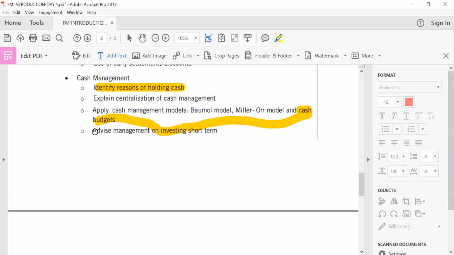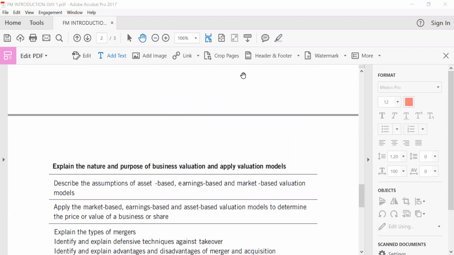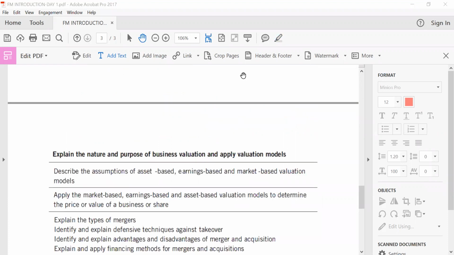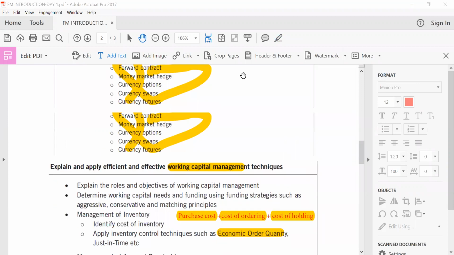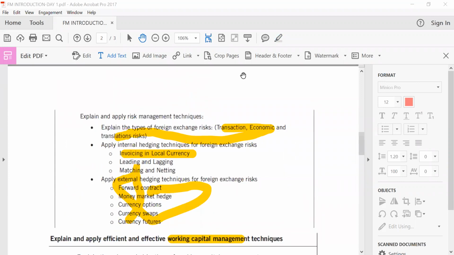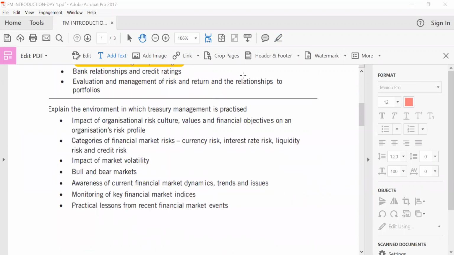Then the last bit is advising management on investing short term. It's good for you to invest long term, but sometimes it is important for you to also look at short term investment techniques or investment opportunities in that regard. So if I should take you back, we basically look at in detail risk management.